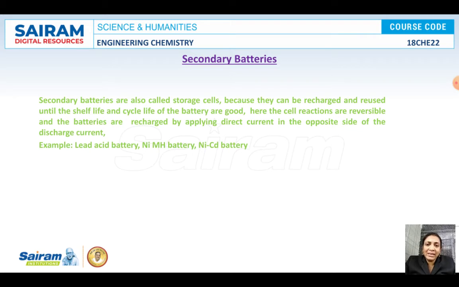laptop batteries, and all the automobile batteries, the batteries which are used in automobiles, are examples of secondary batteries. Which are they? Generally the lead acid battery, nickel metal hydride battery, nickel cadmium battery, and lithium ion battery. All these are examples of secondary batteries.